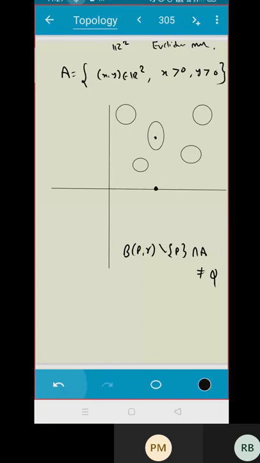Shreyas, just focus on the equation. This is your point P. Okay. Shreyas, can you hear me? Yes, sir.